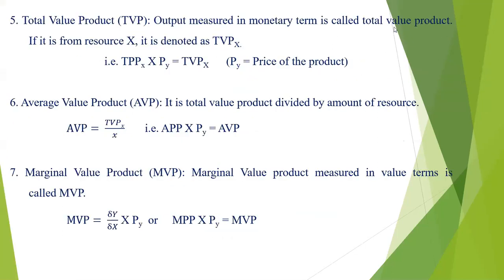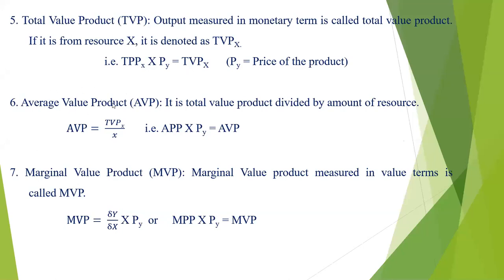And when it comes to total value product, it is the output measured in monetary terms, in the form of money. When we measure it that way, we call it the total value product. So output measured in monetary terms is called the total value product. If it is from the resource X, then it is denoted by the TVP of X. So TVP of X is equal to TPP of X multiplied by the price of Y, that is the price of output. Price of output into TPP gives us the TVP.